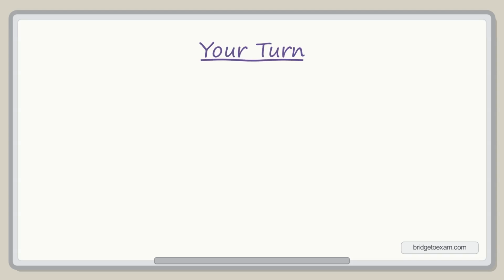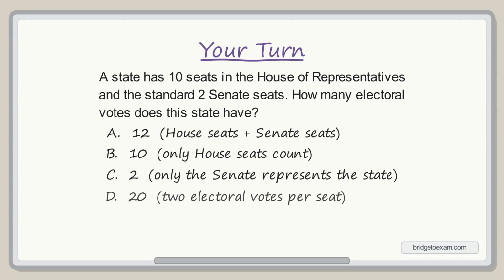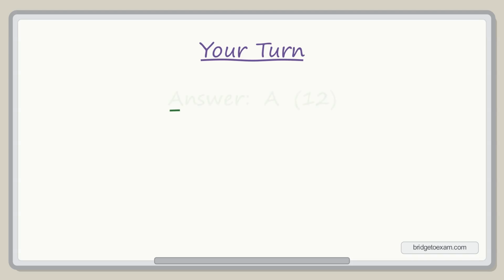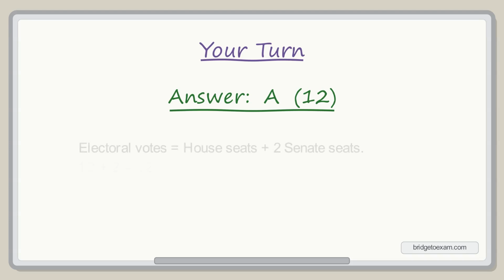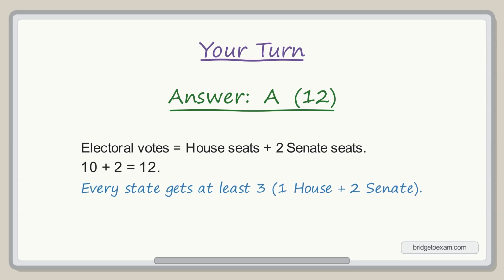Let's test it with a quick calculation. A state has 10 House seats and the standard 2 Senate seats. How many electoral votes does it have? The answer is A, 12. Electoral votes equal a state's total congressional representation. 10 House seats plus 2 Senate seats makes 12. And notice the floor. Because every state has at least 1 House seat and 2 senators, no state ever has fewer than 3 electoral votes.